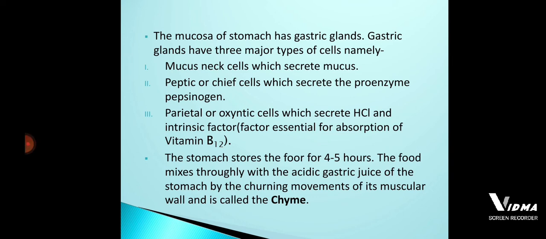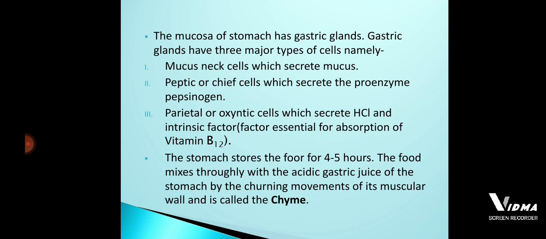So these gastric glands consist of three different types of cells. What are those three different types of cells? That is mucous neck cells, peptic or chief cells, parietal or oxyntic cells. So these are the three different types of cells which are present inside the gastric glands. Okay, so here the mucous neck cell, the name itself says that the mucous neck cell is going to help in the secretion of mucus.